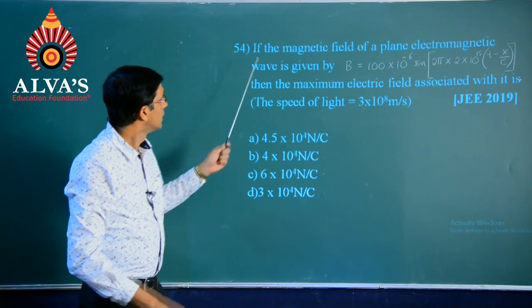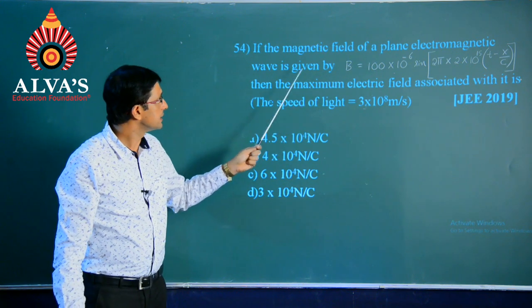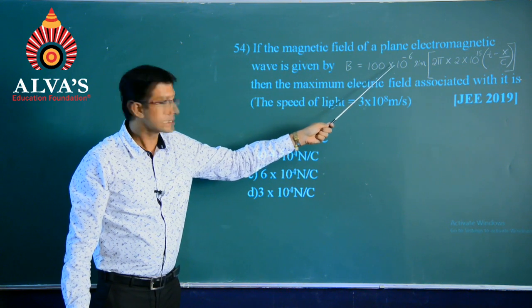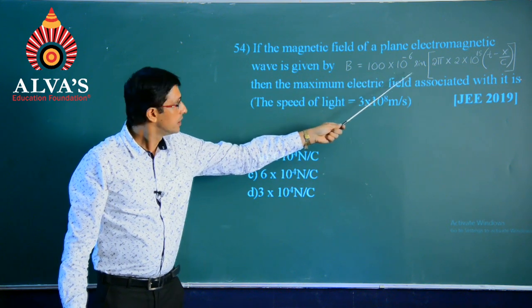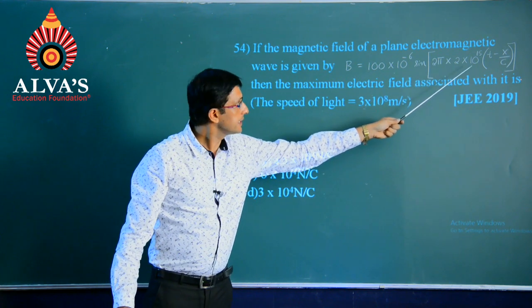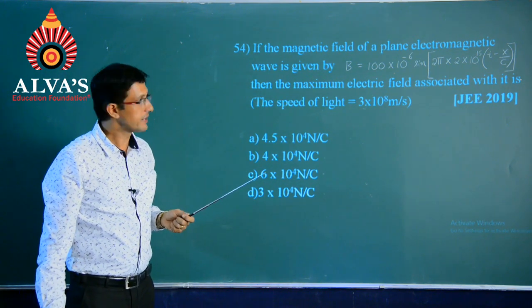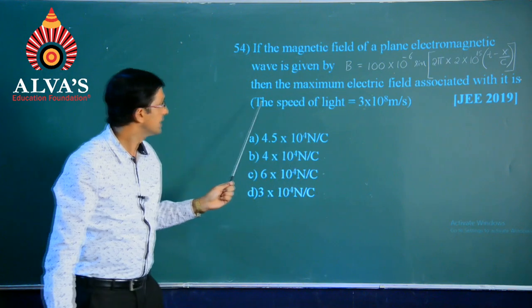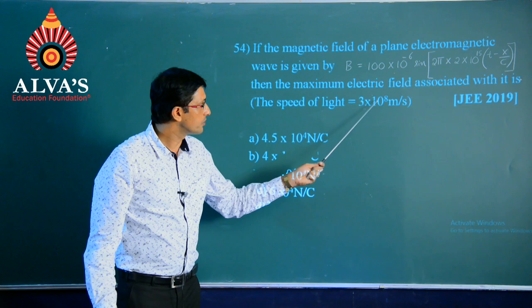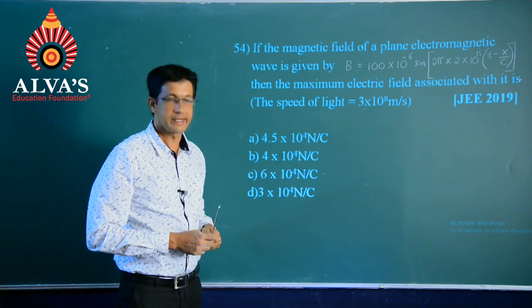Question number 54. If the magnetic field of a plane electromagnetic wave is given by B equals 100 into 10 power minus 6 sine of 2 pi into 2 into 10 power 15 T minus x by C, then the maximum electric field associated with it is, the speed of light has been mentioned with the 3 into 10 power 8 meter per second, a question of JEE 2019.